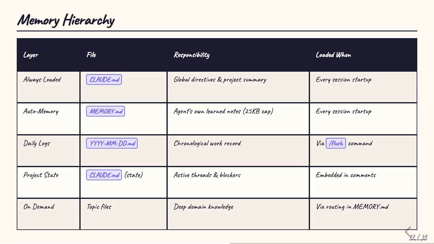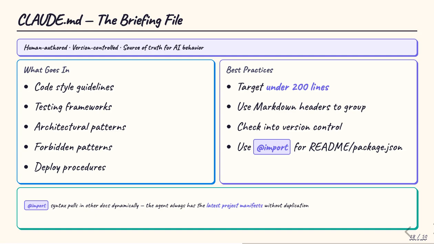And topic files are deep domain knowledge loaded on demand via a routing table in memory.md. This hierarchy prevents context rot, where irrelevant historical data drowns out current task information, by keeping the most important context permanently loaded and the rest accessible but not forced.